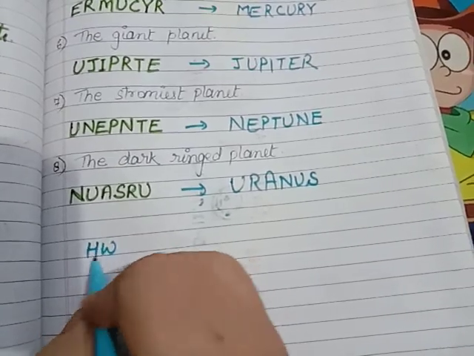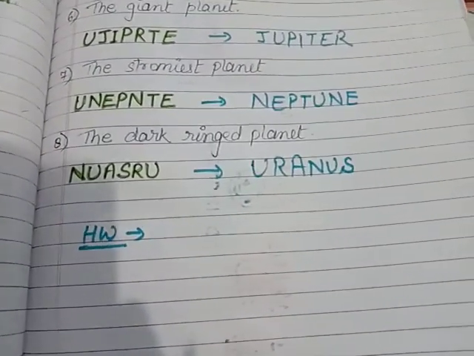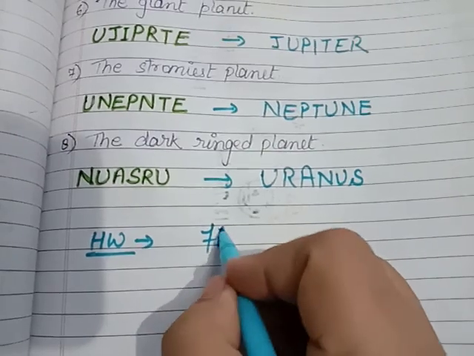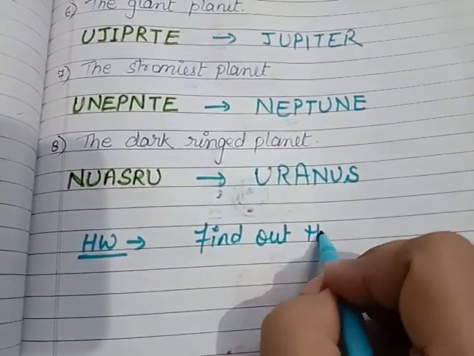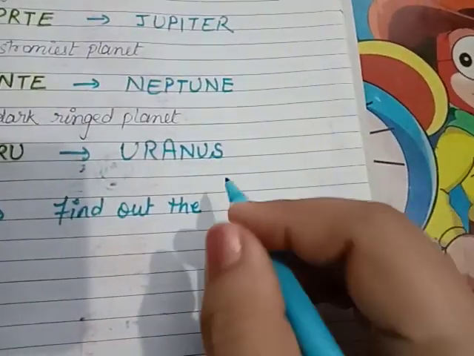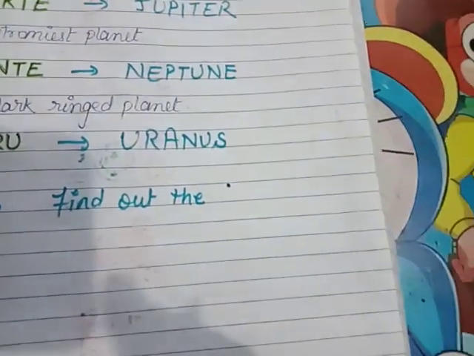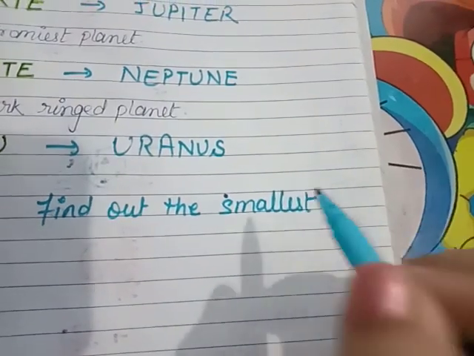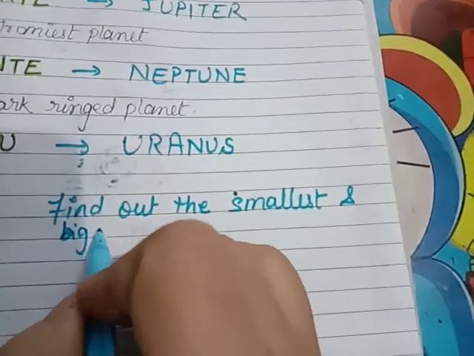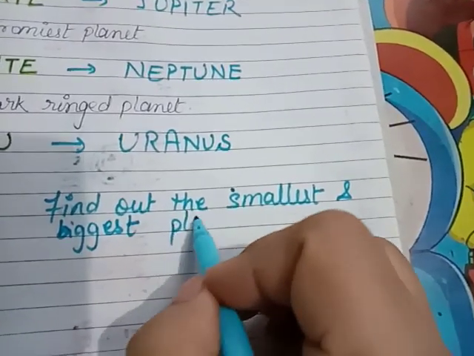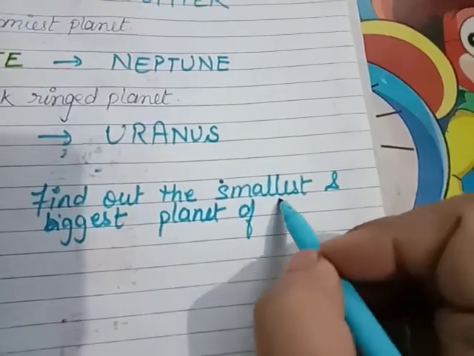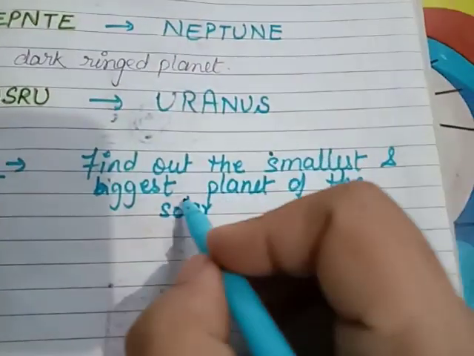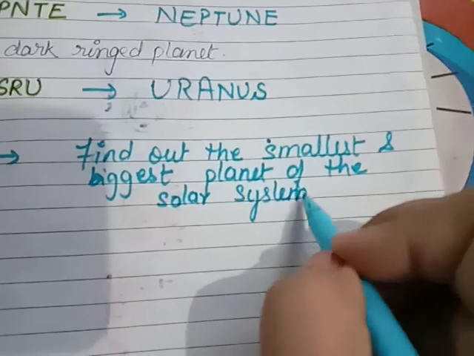Now the homework. What will be the homework, children? Today's homework, you have to find out the smallest and biggest planet of the solar system.